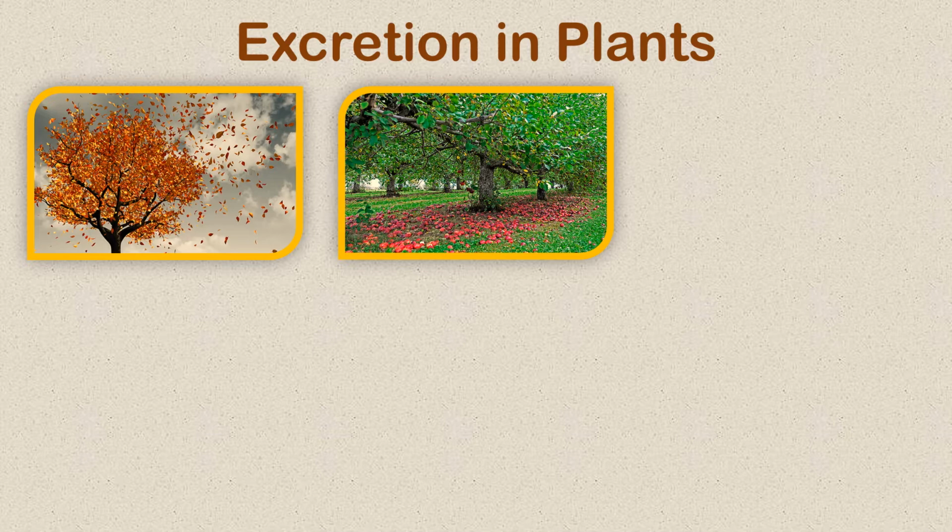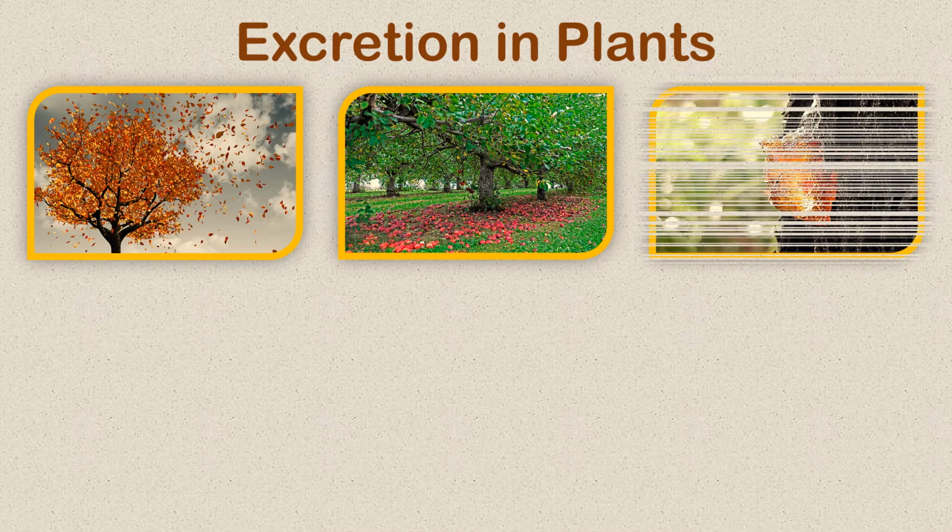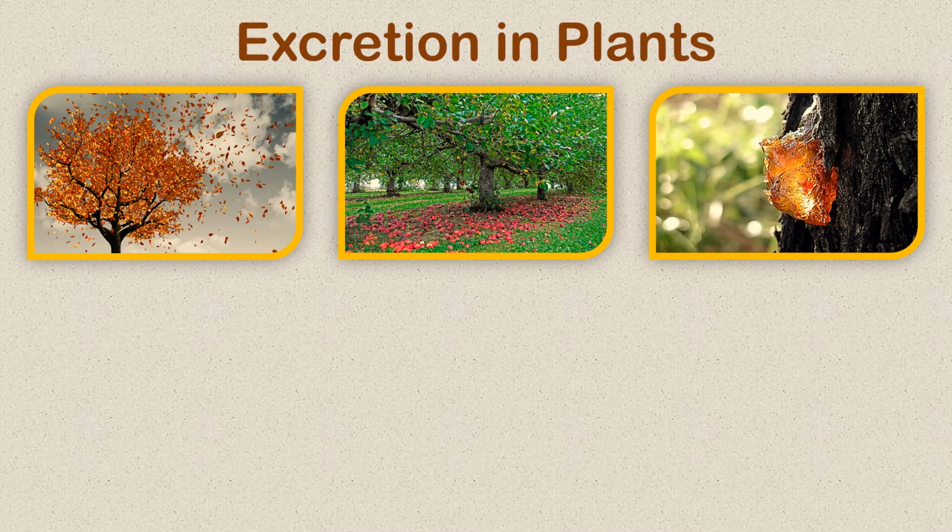So flowers and fruits fall off. And here we find gum and resin coming out from the barks of trees because these are waste products. They don't have a special organ of excretion and therefore it comes out from the bark of the tree.